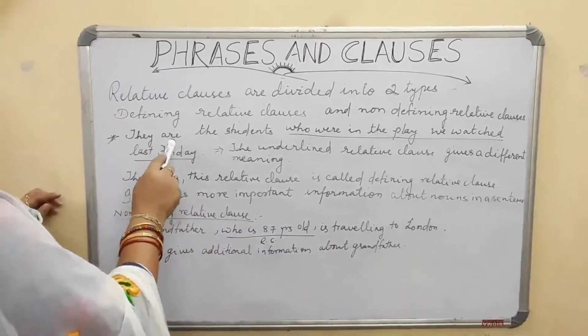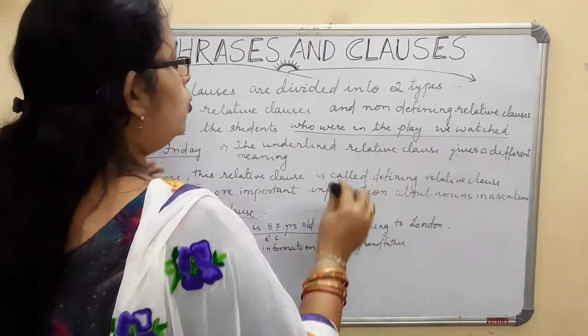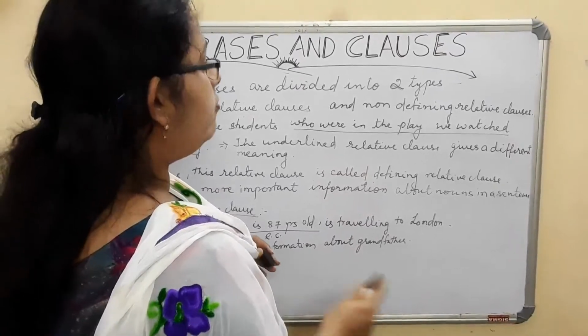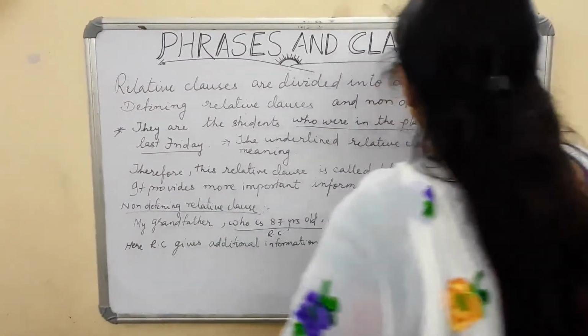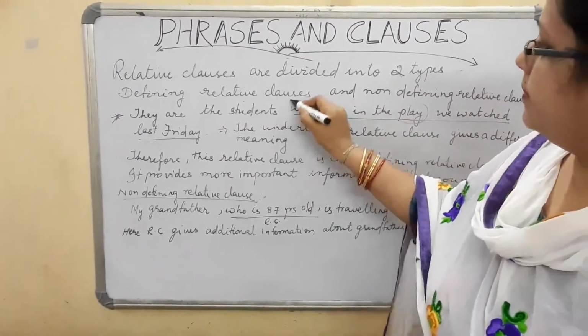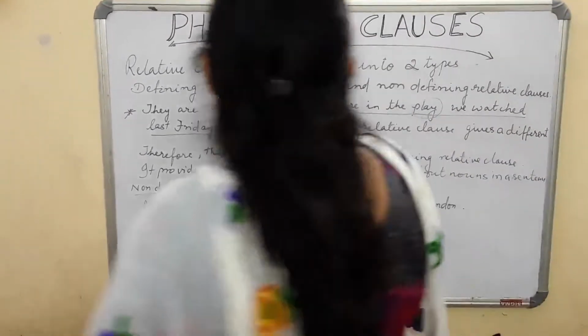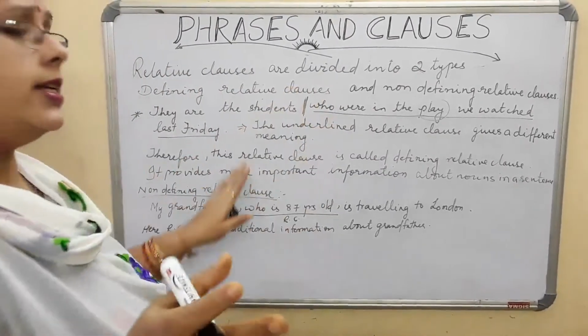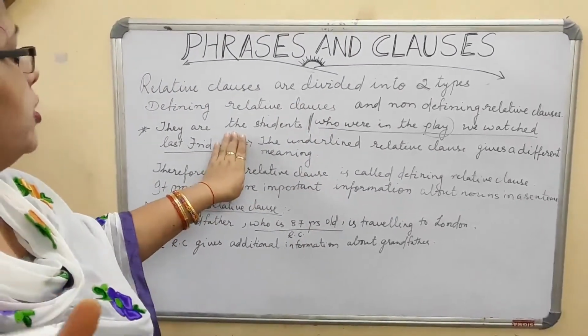For example, they are the students who were in the play we watched. That means it is about a drama. They are the students who were in the play we watched. Now if I keep only this much of the sentence, if I talk about only this much, you can also understand that I am giving you the example information about the students.